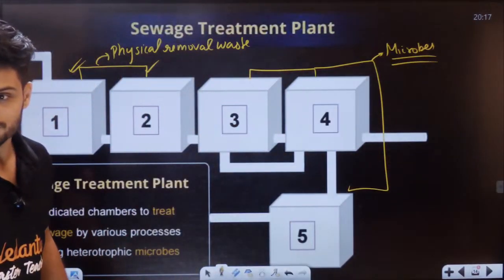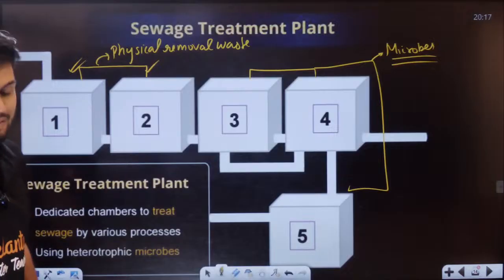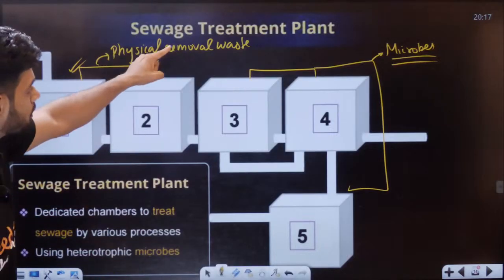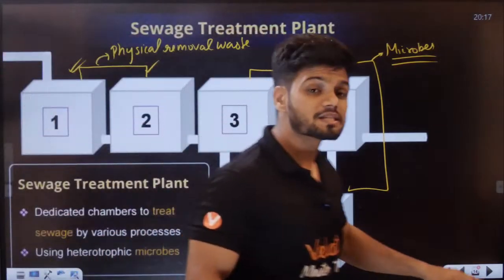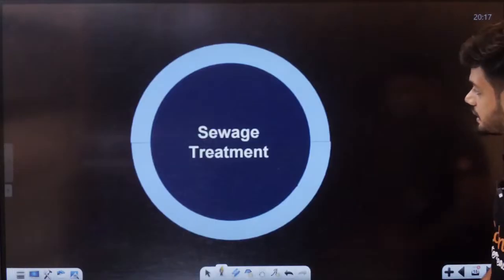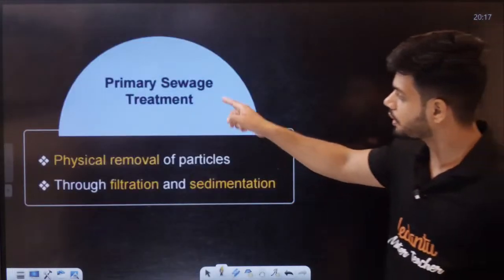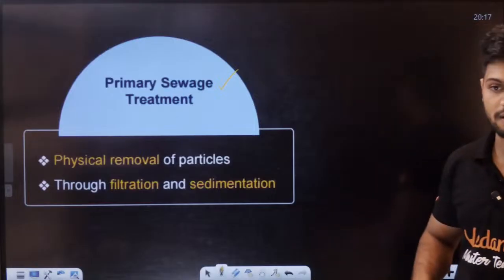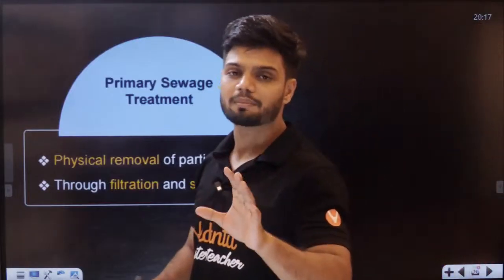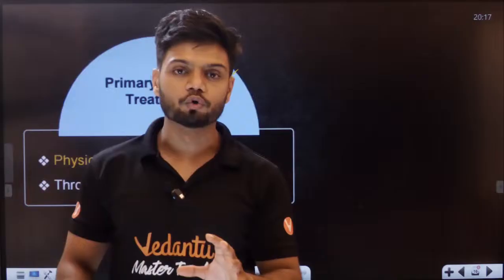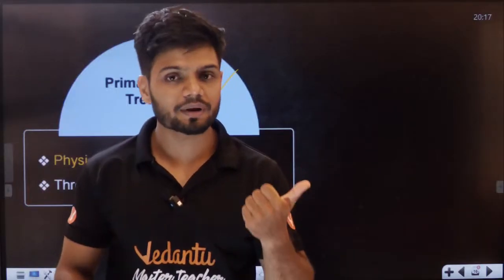We use microbes, students. We use microbes here. Clear, all of you? Now, in physical removal, students, physical removal is also called as what? Primary sewage treatment. So, in examination, if they tell you physical removal, is it primary or secondary, students?